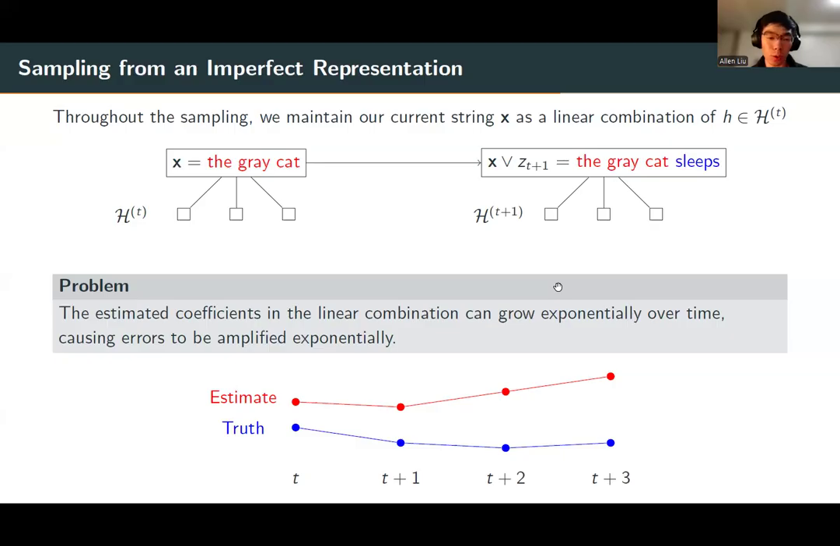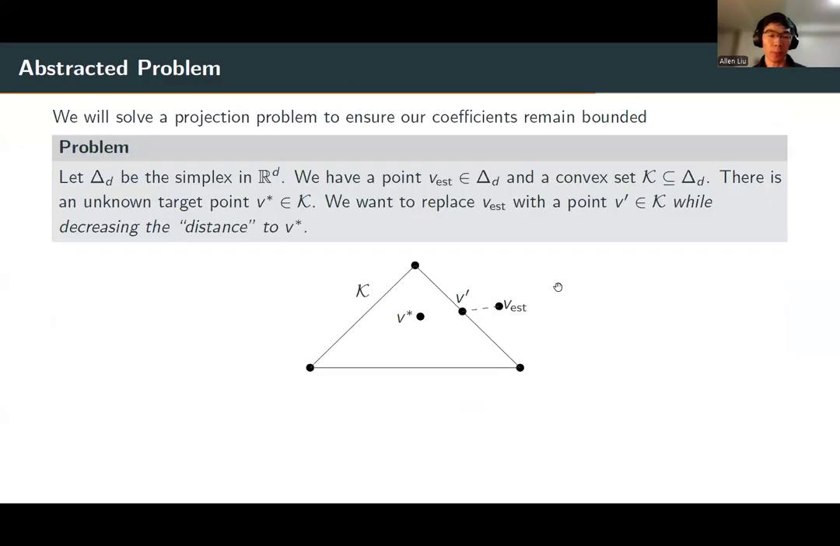To resolve this question, it turns out that it suffices to solve a pretty clean abstracted geometric problem. I won't be able to say exactly how this problem arises, but it does have a nice, clean conceptual takeaway. The abstracted problem that we'll need to solve is the following kind of projection problem. Let Delta_D be the simplex in R^T. Now we have a point, our estimate, in the simplex. This in some sense corresponds to our estimated linear combination.